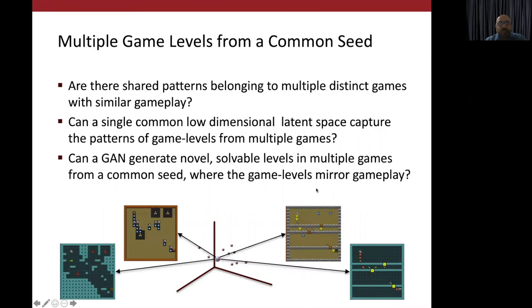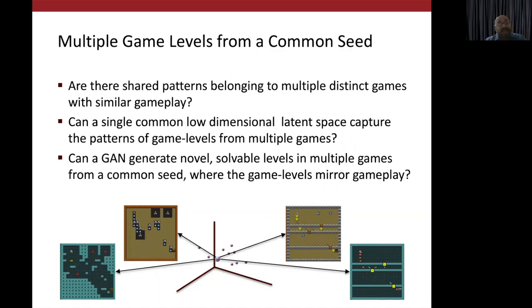The motivation for this work is threefold. First, we ask the question, when looking at a set of games that have similar gameplay, 2D arcade games in our case, are there shared patterns of how the various game elements are distributed in the game, even when the games look visually very different? If yes, is it possible to capture such shared patterns in a low-dimensional latent space where each point in the space represents a game level in multiple games? And all these game levels have similar gameplay.